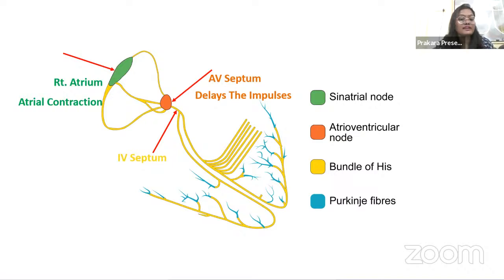Bundle of His is located in the interventricular septum. Okay. Now, what is the function of this bundle of His? Bundle of His will allow the impulses to transmit or travel from the AV node to the ventricles.